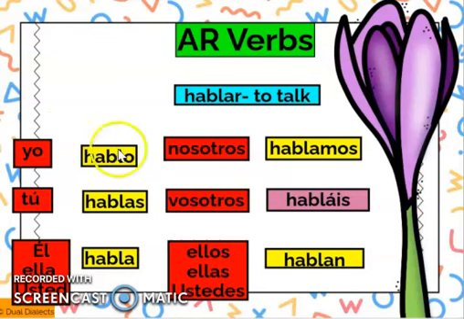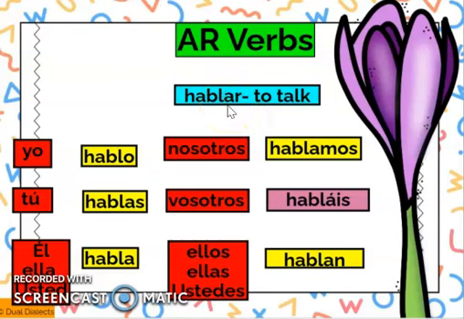Alright, so here on the left side and in the middle, we have our pronouns. In yellow, and this one in pink, we have our verbs which are conjugated. So we have our verb here, which is the most common one, hablar, which is to speak, to talk. What I want everybody to do when you're looking at verbs in Spanish, always dissect them.